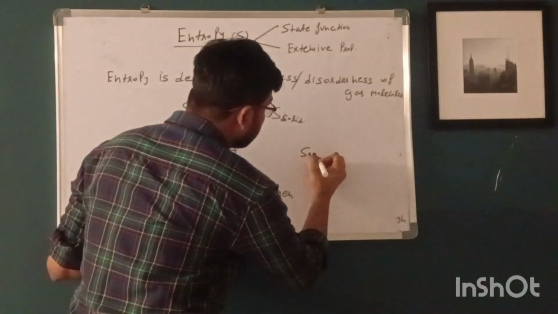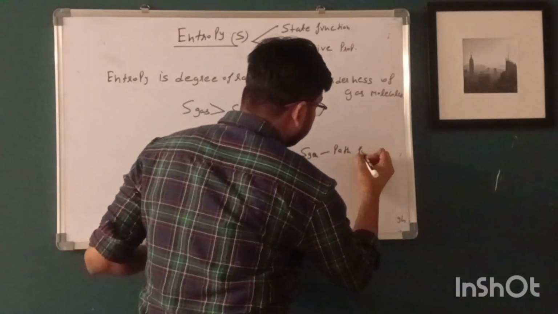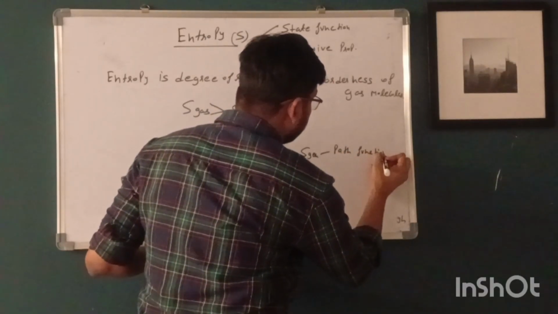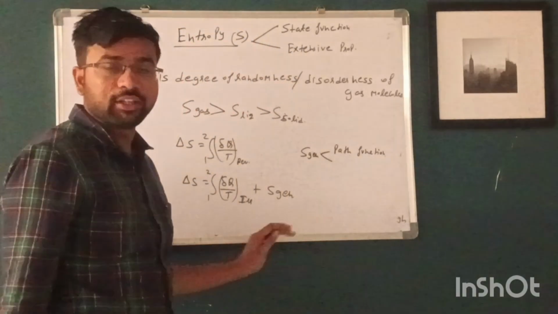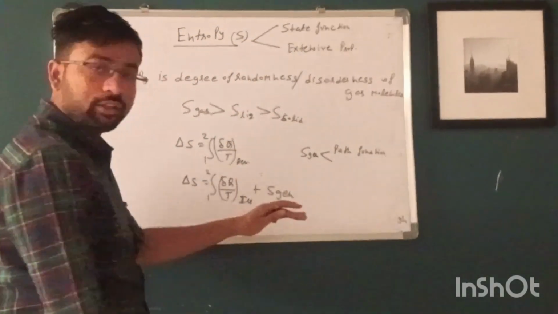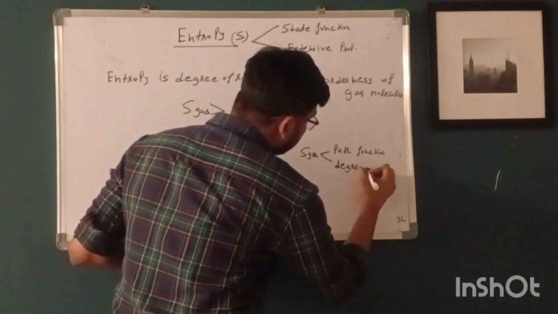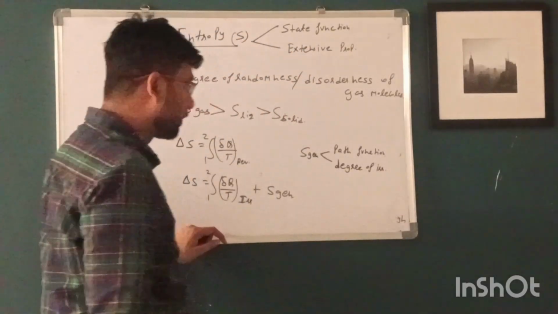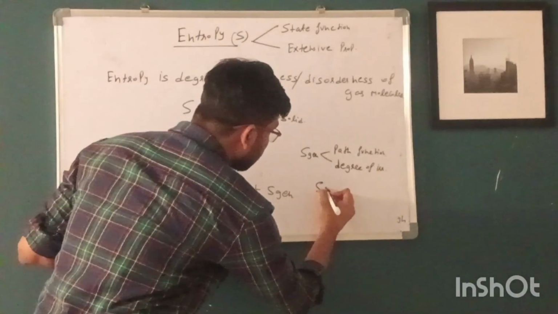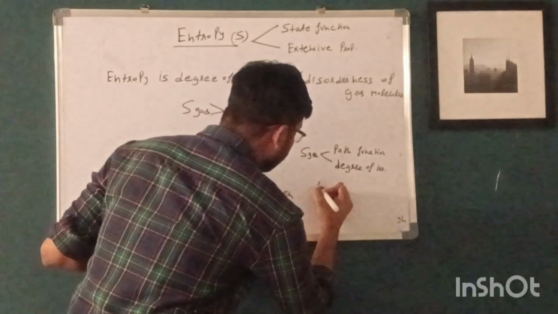Entropy generation is a path function. It is a property which determines the degree of irreversibility in the system, and entropy generation is always positive.